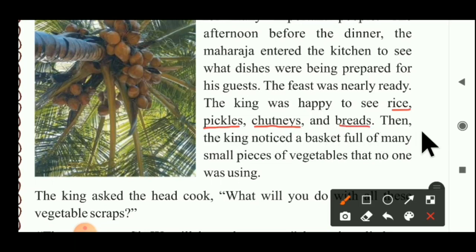Okay? Now next thing. Then the king noticed a basket full of many small pieces of vegetables that no one was using. Now what happened? After seeing good dishes like rice, pickles, chutneys and breads, the king noticed nearby one basket filled with many small pieces of vegetables that no one was using.